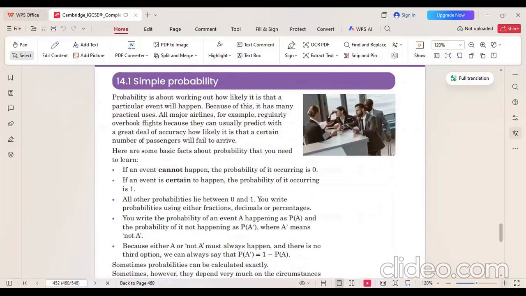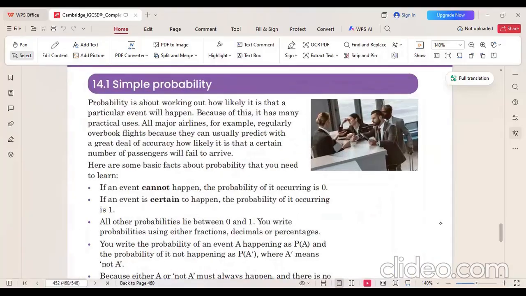So first of all, they gave us the simple probability. And what I told you about probability is that this is basically how you work out an event that is going to happen. Like what is the working of the event that is likely going to happen in future, or that is happening, what kind of probability will it have. This can be used for forecasting anything, for estimation, and for other things.